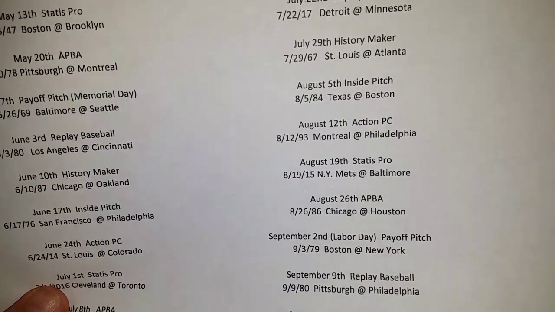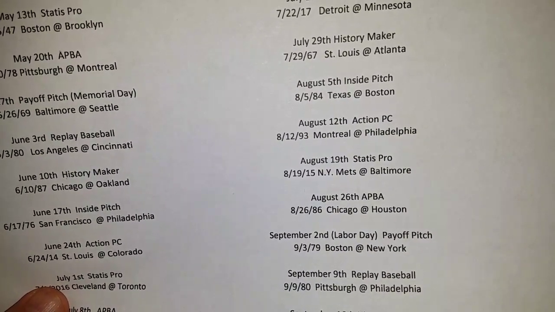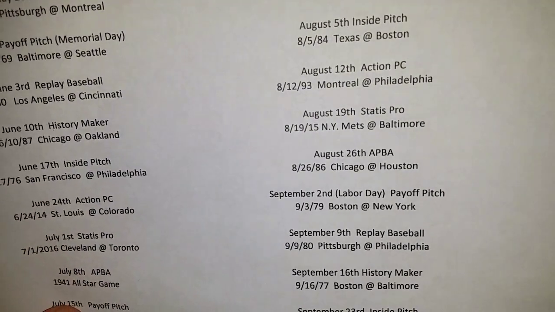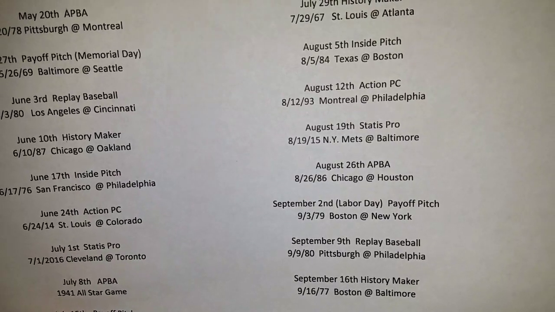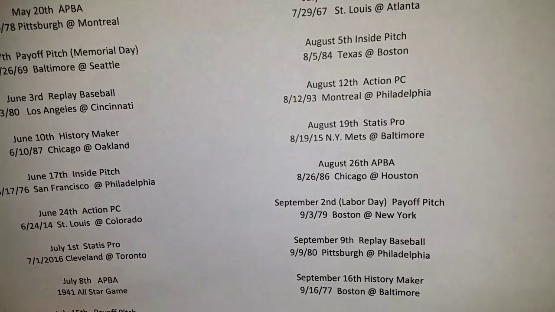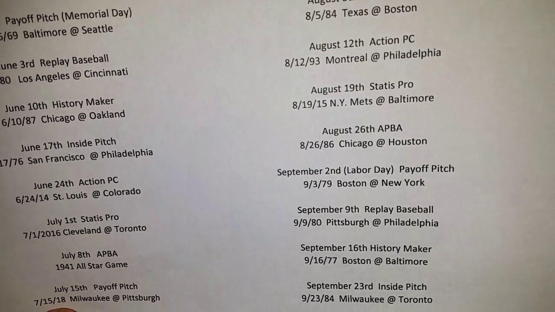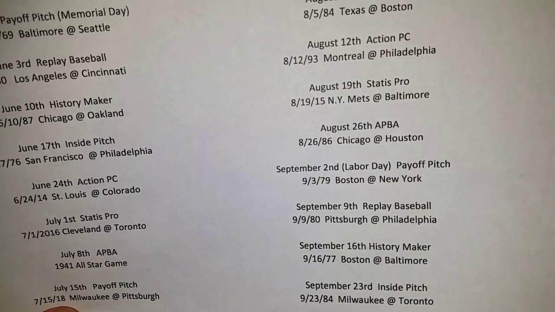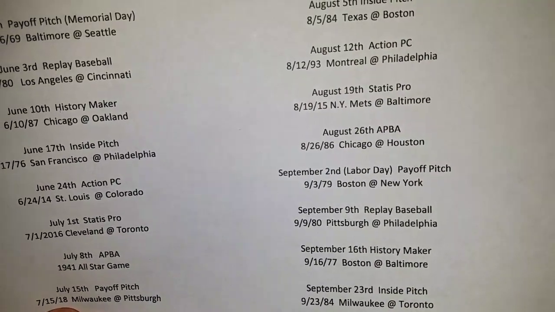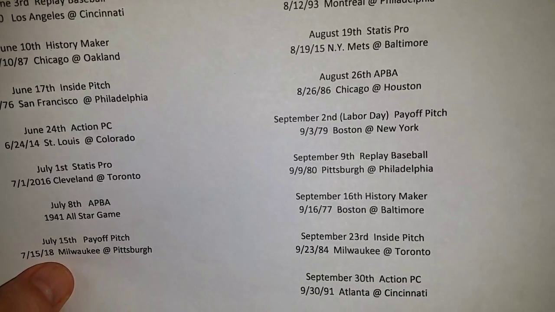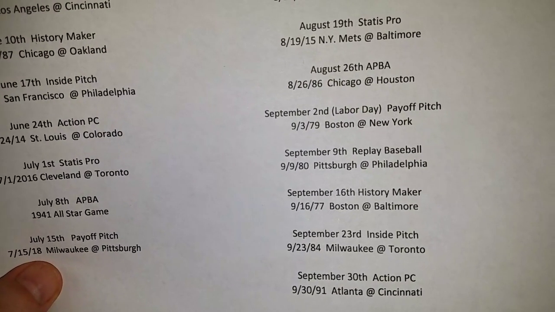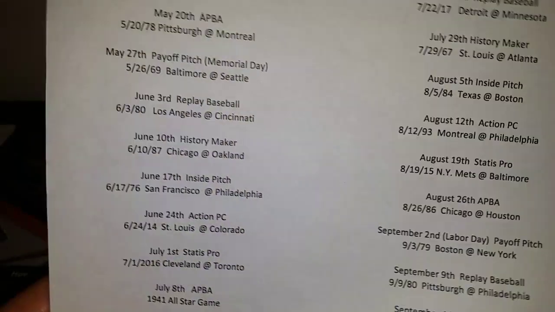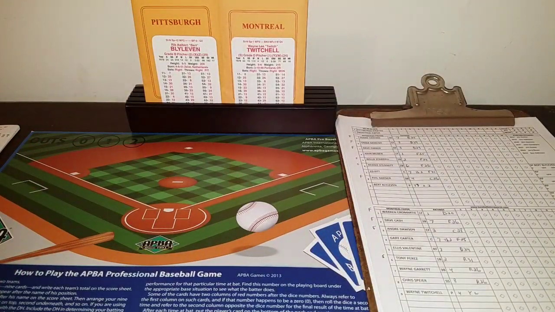And on September 9th, another Monday, it'll be the Pirates at the Phillies using Replay Baseball 1980, World Series champion Phillies. Then on September 16th, it'll be Boston at Baltimore using History Maker Baseball 1977 style. Then on September 23rd, Inside Pitch, it'll be the Milwaukee Brewers at the Toronto Blue Jays, September 23rd, 1984. And then Action PC will finish us off, September 30th, 1991, Atlanta Braves at the Cincinnati Reds. So that is the unofficial schedule for all of Manic Mondays.